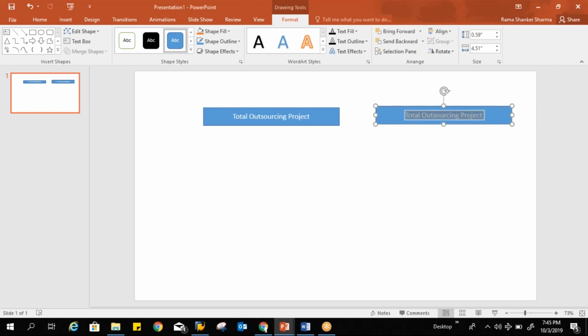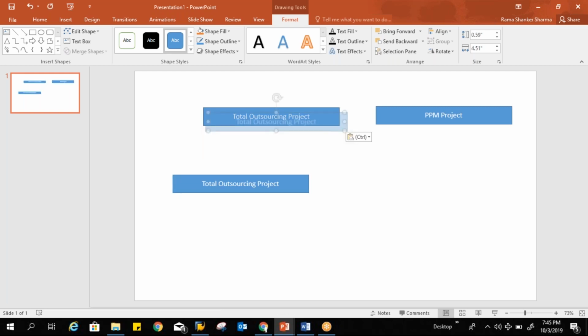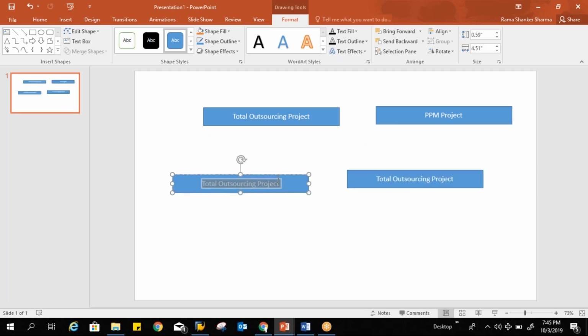Now come back to the initiative. Under the initiative, you can have multiple items. Let's say for the same initiative, you have supply and installation of servers, which is one project, and SAP implementation, which is another project.